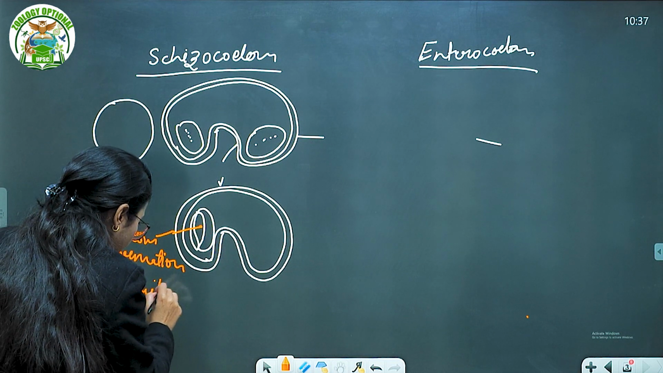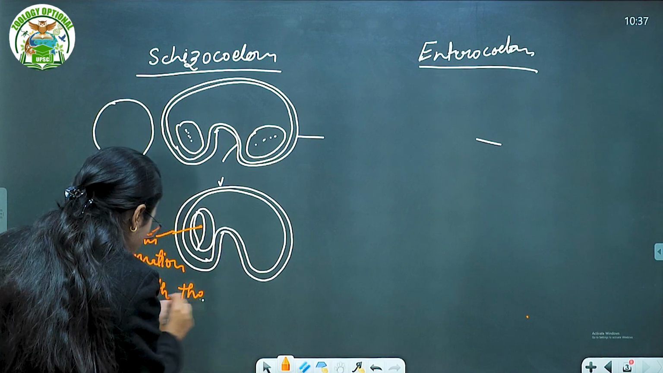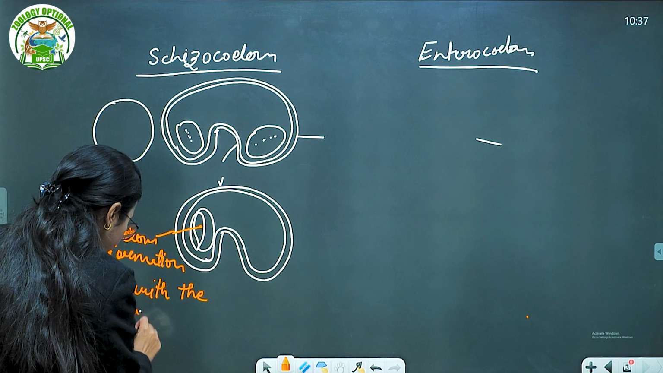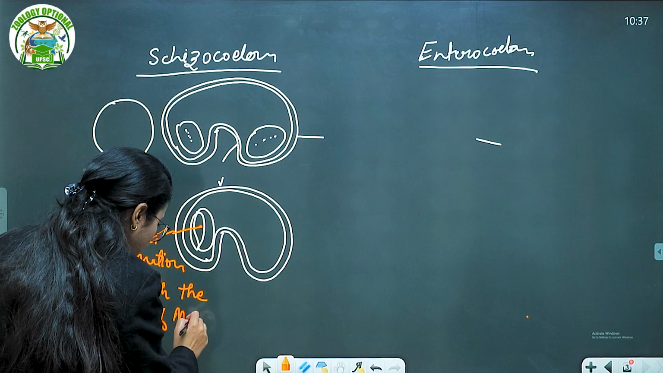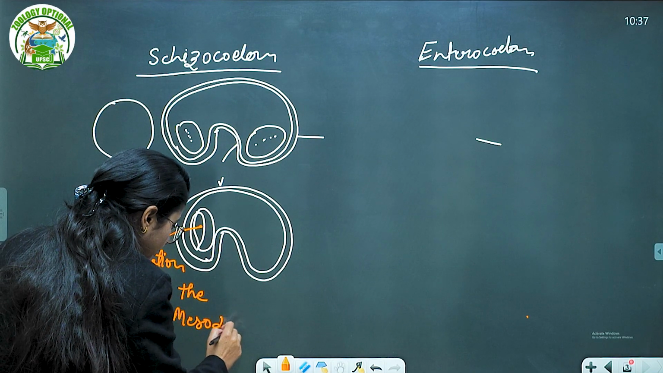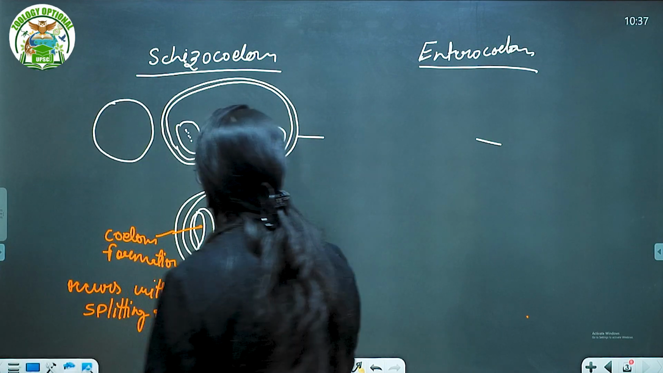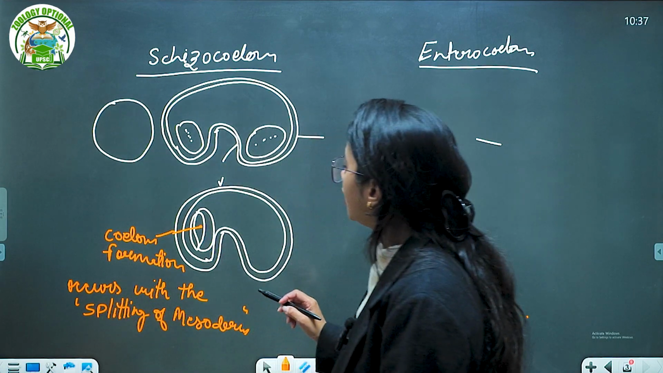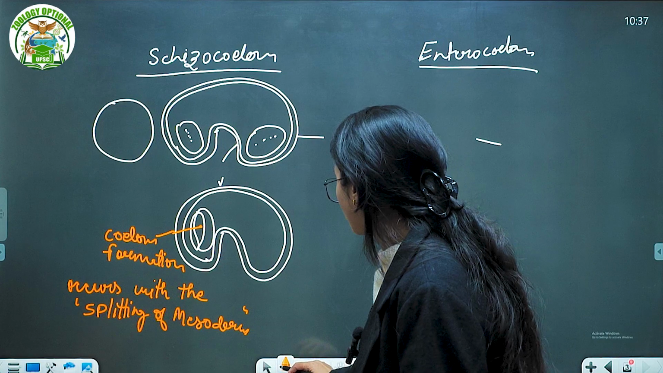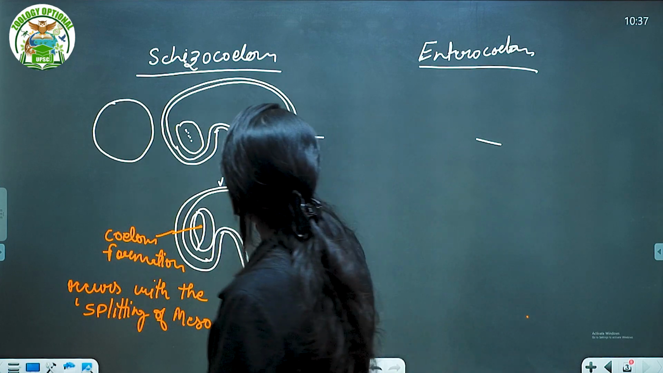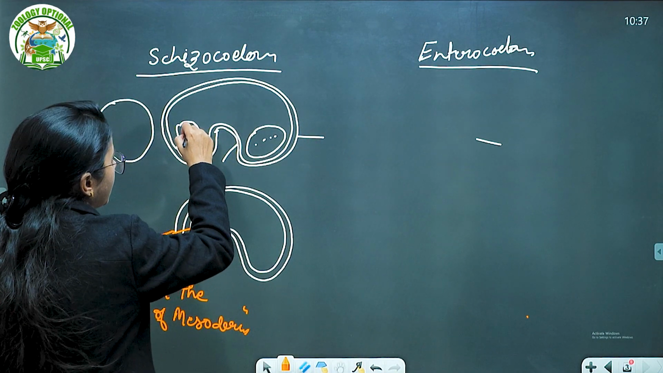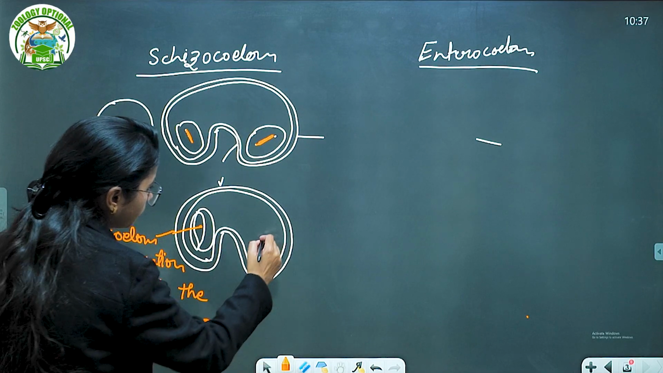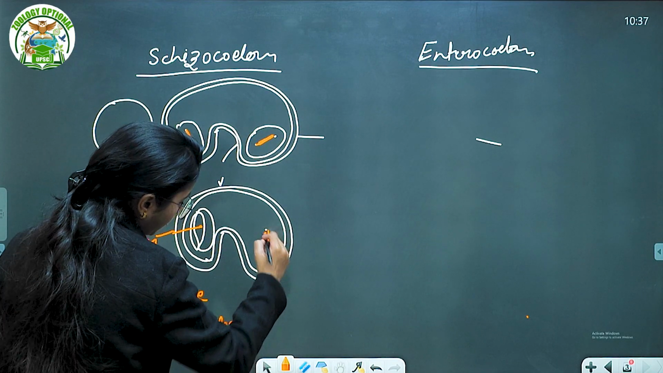with the splitting of the mesoderm. Gradually what is happening? Please remember that splitting of the mesoderm occurs, and that is forming the coelom in the cytosol. Gradually it will develop like this. If I want to show it like this, this is what is happening. This is the splitting of the mesoderm.